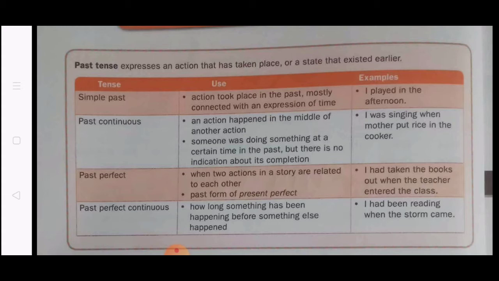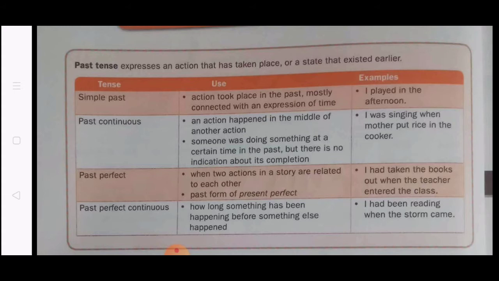Next one is past perfect tense. So past perfect means when two actions in a story are related to each other. It is the past form of present perfect. Example is, I had taken the books out when the teacher entered the room. That means this tense describes an action which has definitely ended in the past.